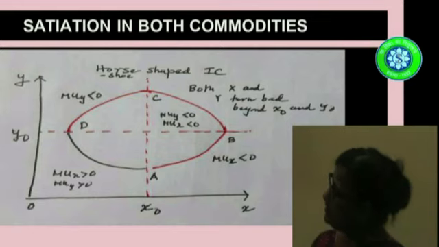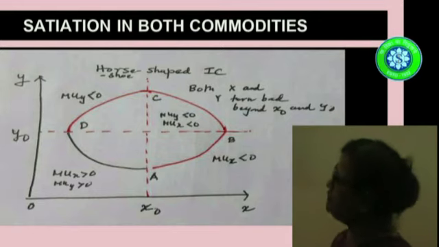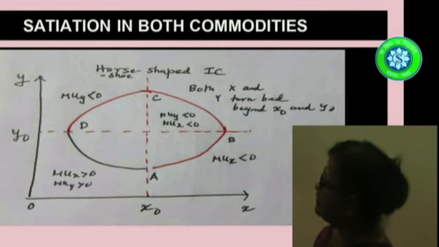After that, marginal utility of Y becomes negative, which means that if you are taking in more and more of commodity Y, the marginal utility of Y is becoming less than 0. So here again, to tolerate more of Y, you need more of X. So you have to be very cautious about the two points X0 and Y0. X0 is the level where MU_X is 0, and Y0 is the point where MU_Y is 0.